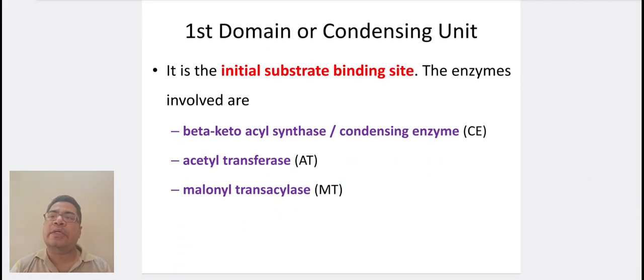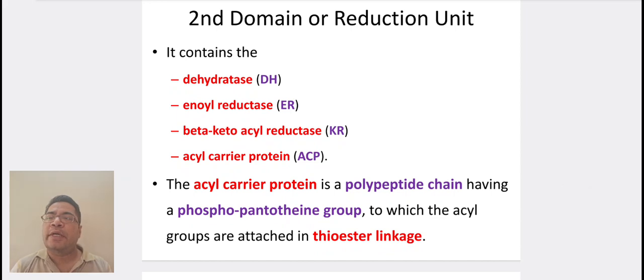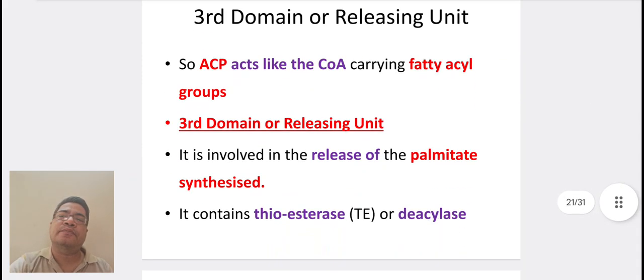Coming to the first domain or condensing unit, it is the initial binding site. The enzymes involved are beta-ketoacyl synthase or condensing enzyme, acetyl transferase, and malonyl transacylase. Second domain or reduction unit, it contains dehydratase, enoyl reductase, beta-ketoacyl reductase, and acyl carrier protein. The acyl carrier protein is a polypeptide chain having a phosphopantetheine group to which the acyl groups are attached in the thioester linkage.